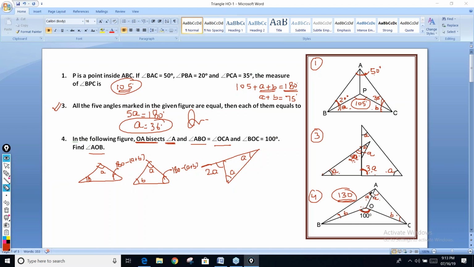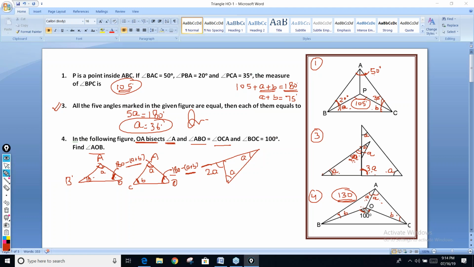I'm saying if you're able to see two triangles, AOB and AOC. One of the triangles is AOB and another triangle is AOC. This angle A is equal, na? And B and C are also equal. So tell me what is the third angle if you do it normally. The third angle is 180 minus these two angles. And similarly here, in this case, this angle will also be 180 minus these two angles.